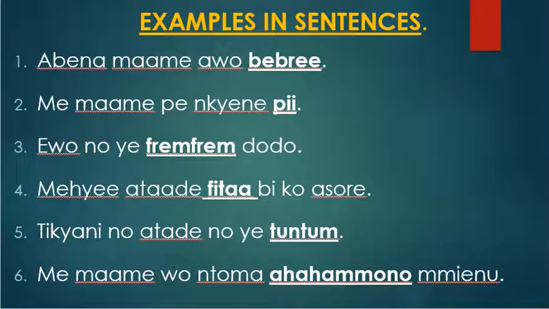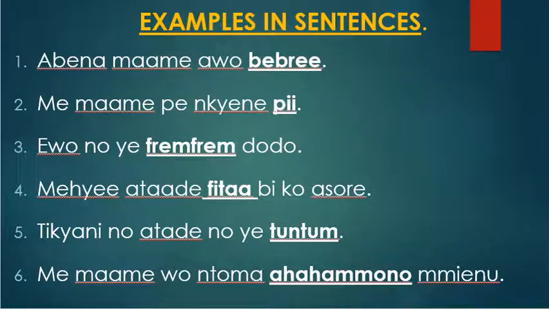That is it. Then the fourth example, me share atadeɛ fitaa bi kɔ asɔre. Me share atadeɛ fitaa bi kɔ asɔre. So atadeɛ there is the noun. Then fitaa is the adjective. Fitaa is what? White. Yes, we saw it in our previous examples. Fitaa is white.